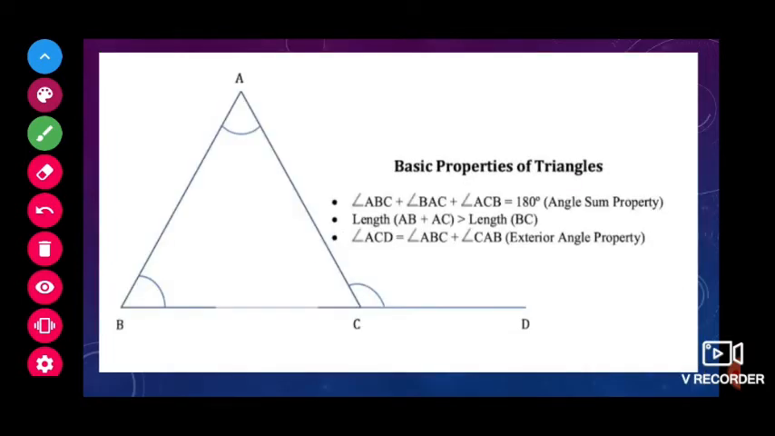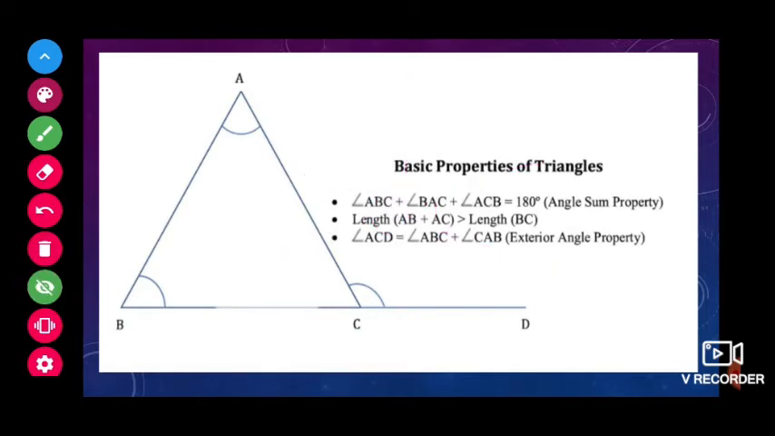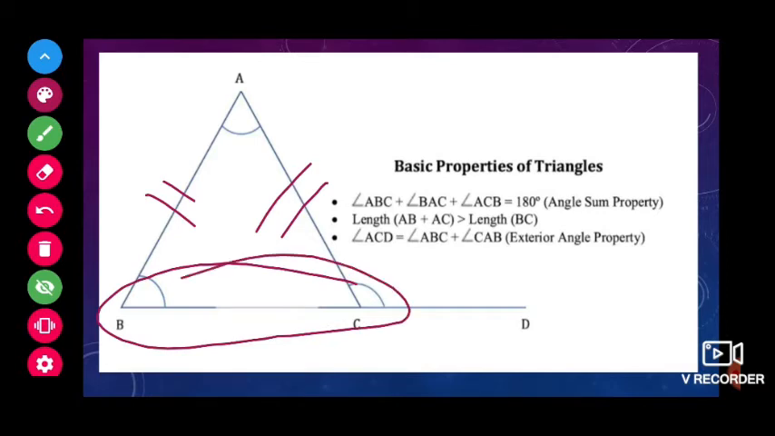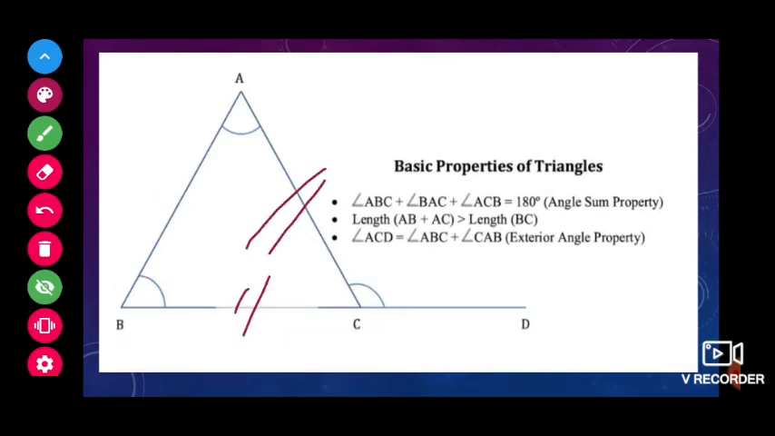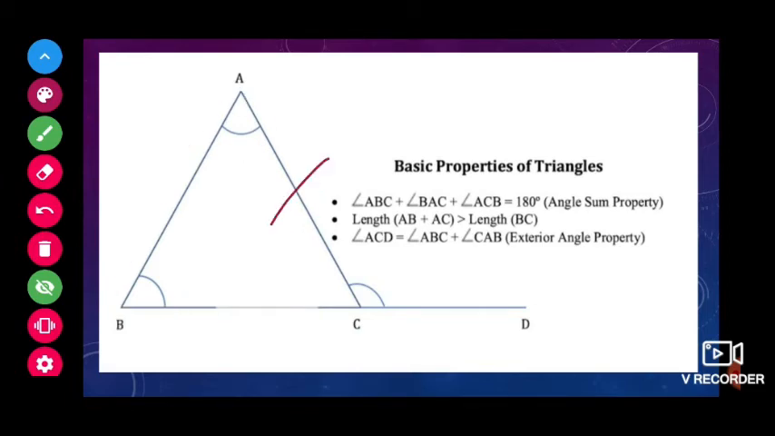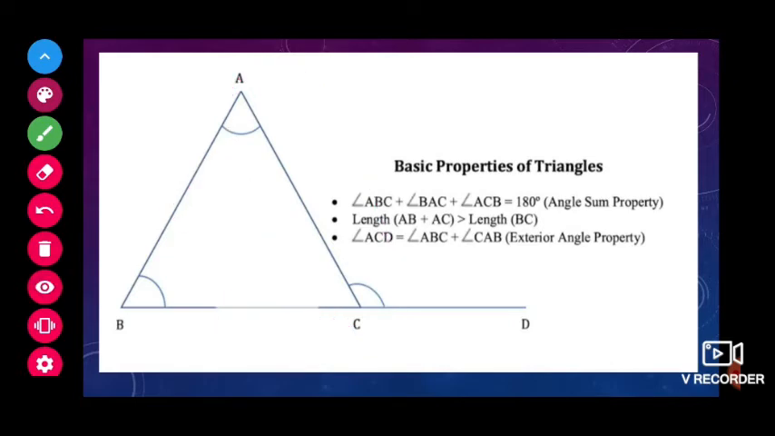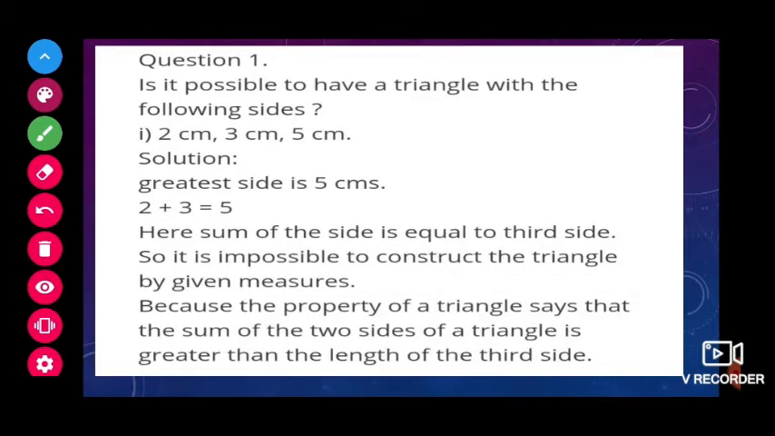Next, the basic properties of a triangle. This is very easy, children. I told you that also. The angle sum property is 180 degrees, and if we add any two sides, the sum should be greater than the third side. Now we will see exercise 6.4.